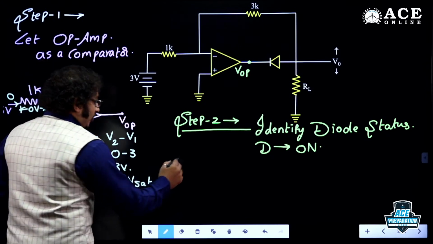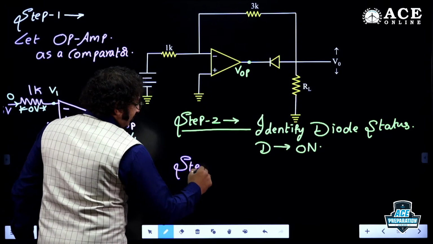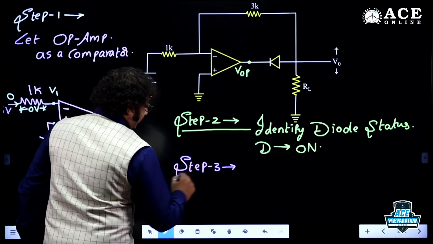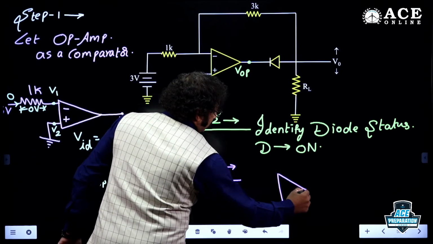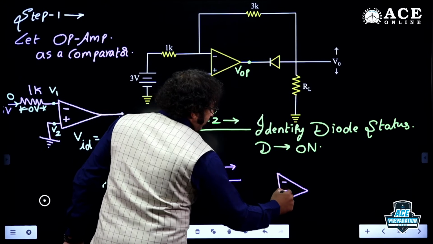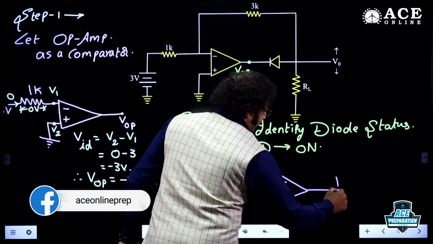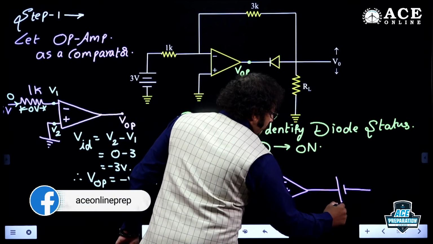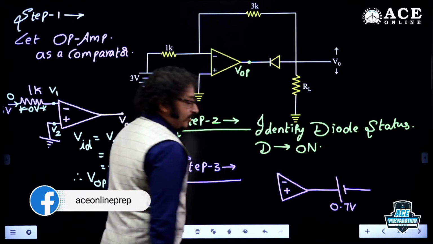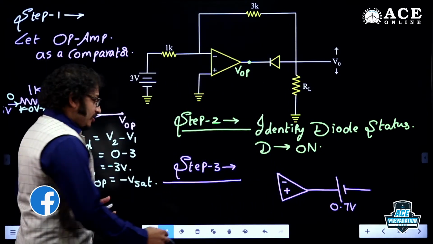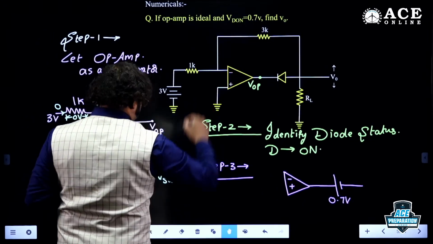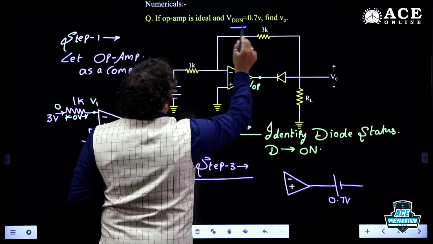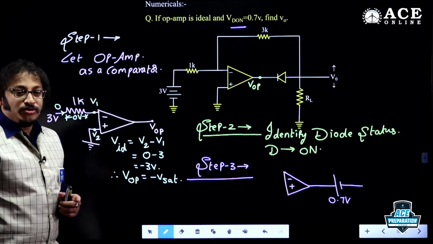Okay. What is step 3, guys? What is step 3? Tell me, dear students. In step 3, yes, I need to find the needed quantity. Here I could say there is some 0.7 volt drop because the diode is on, and the examiner clearly specified that VD on is 0.7 volt. So we are supposed to use that.